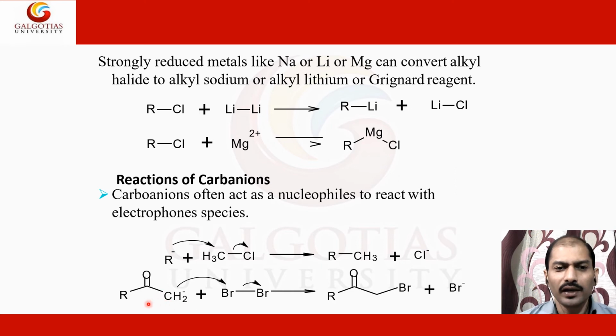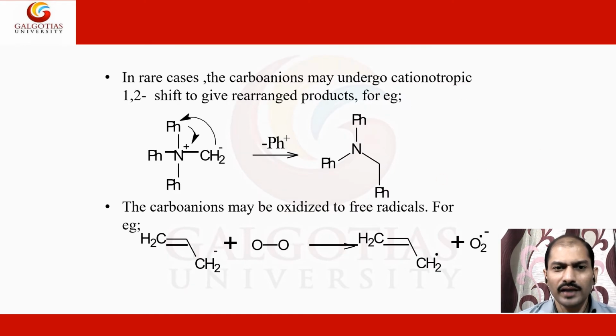Similarly in this kind of reaction, you can see this is the carbon and carbon. Reacting with bromine, they can add the bromine from this side. So bromination can take place this way. This is another excellent example.